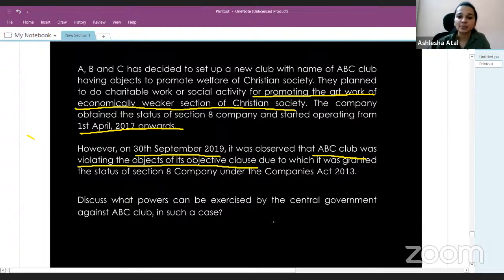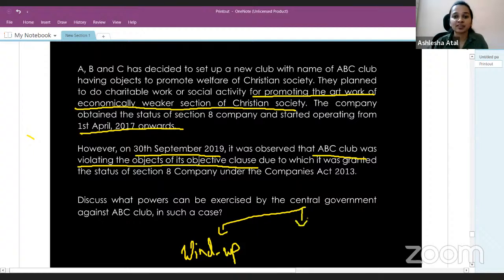So this is a very simple question. We know the CG, they can revoke the license, yes, but when they are revoking the license, they'll also have to give an opportunity of being heard to the company. And there are three things which the central government can do. First is they may order winding up of the company. They may order the company to wind up.